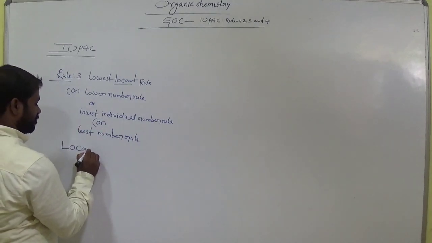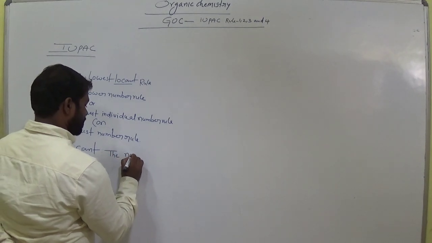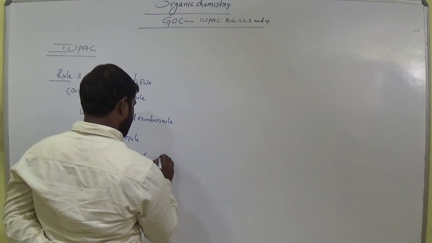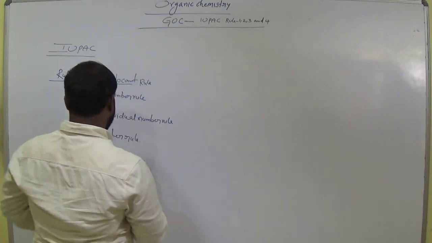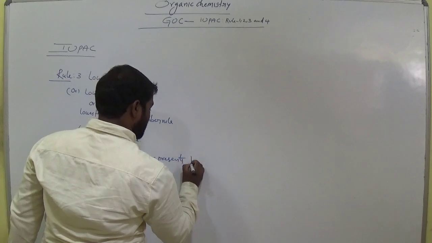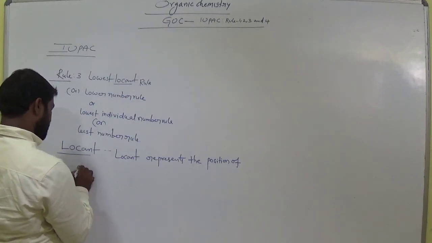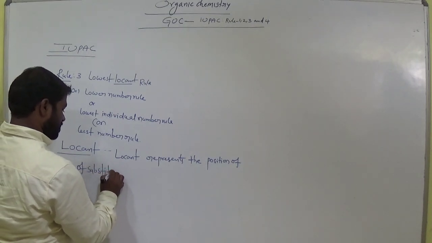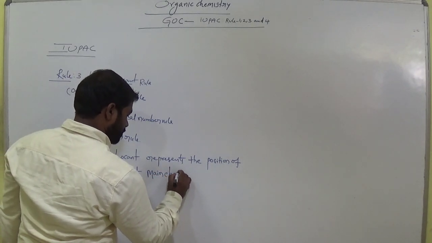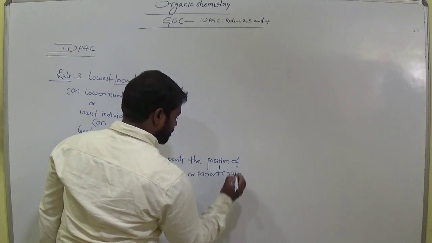Locant represents the position of substituents at the main chain or parent chain or longest chain.